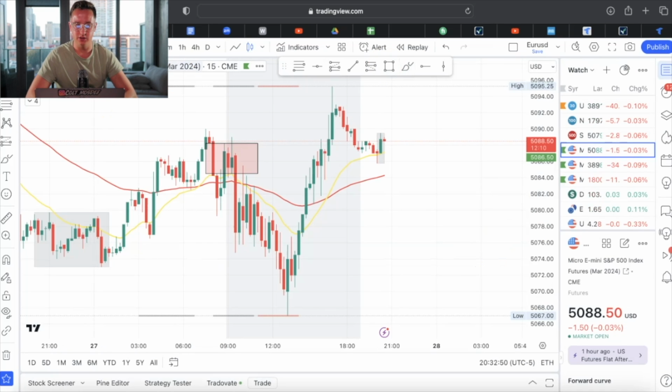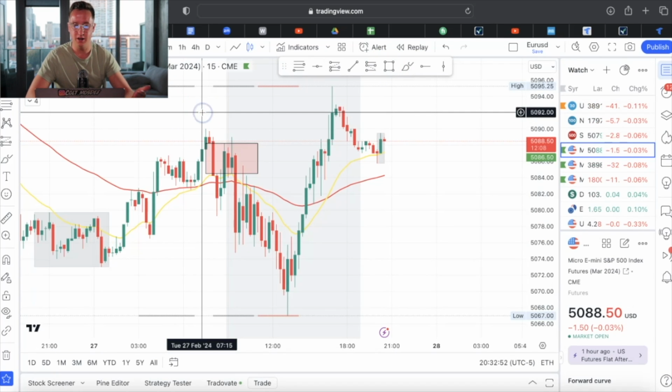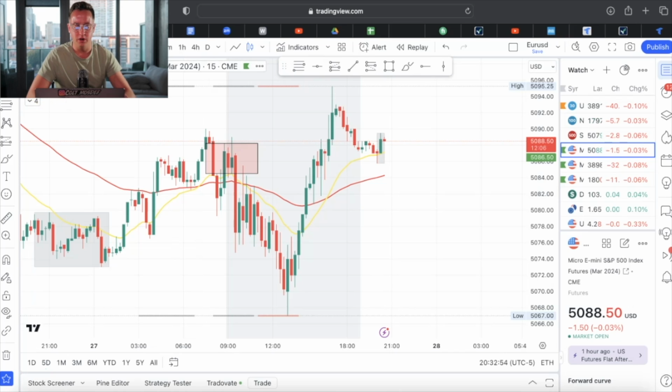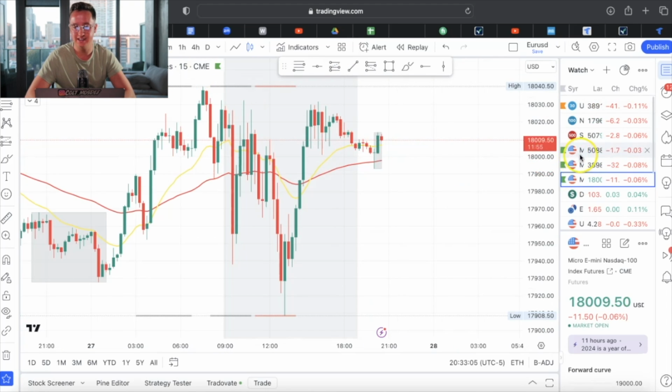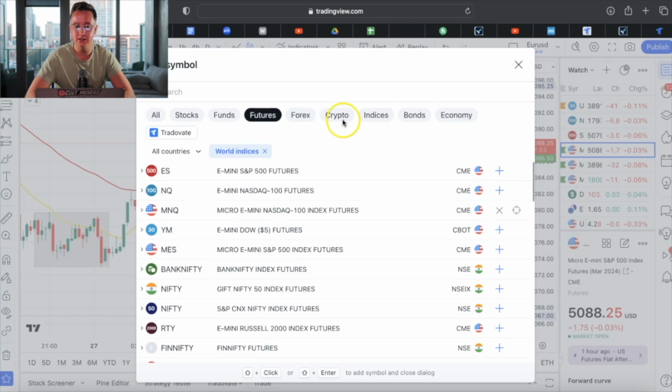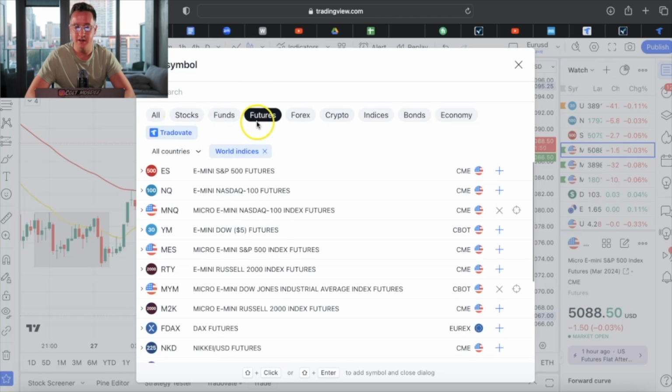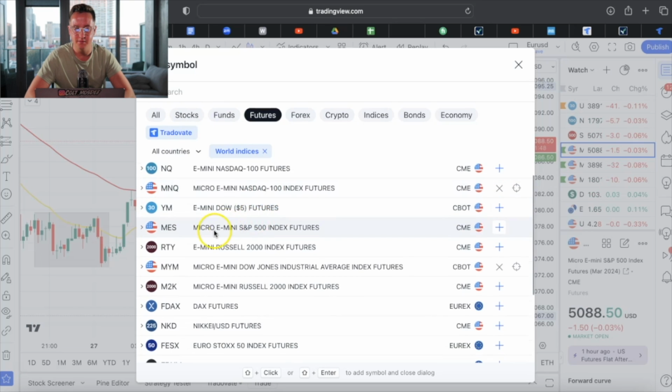Now, if you have a small account with a couple hundred, a couple thousand, you want to do a micro E-mini. So there's a micro E-mini S&P 500, micro E-mini Dow Jones, micro E-mini NASDAQ. Once you go to the watch list and you find Tradovate and futures, you'll see micro E-mini NASDAQ, micro E-mini S&P 500 index futures, CME.